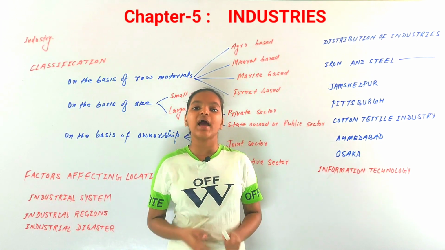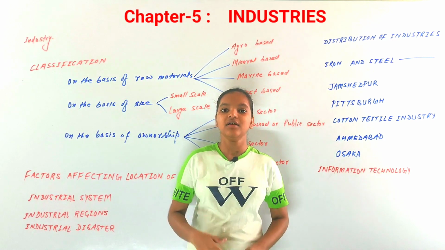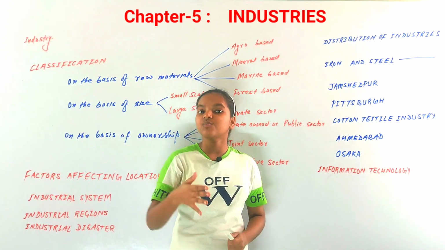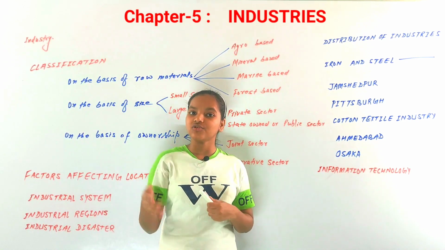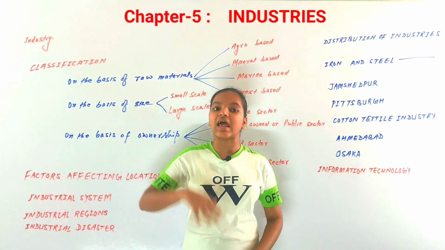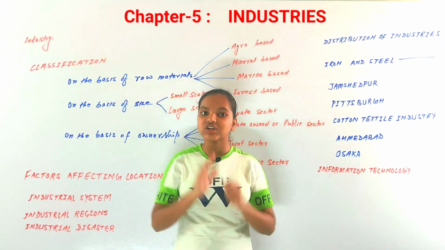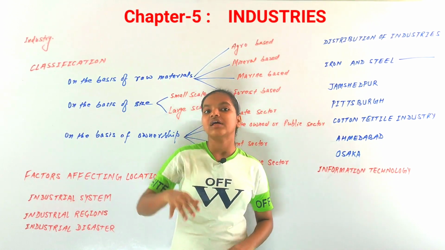Industries, as you know, are the secondary activities, or manufacturing, you can say that. Secondary activities add more value to the raw materials. So industries are those kinds of economic activities that add more value to raw materials, whether it is extraction of iron or steel, or anything else, or agro-based.